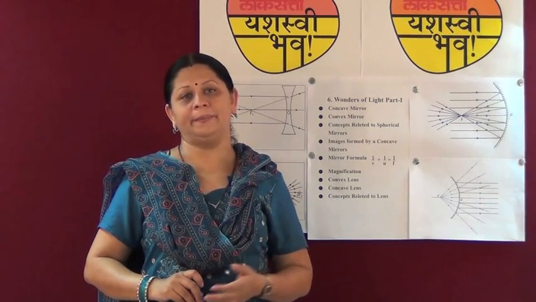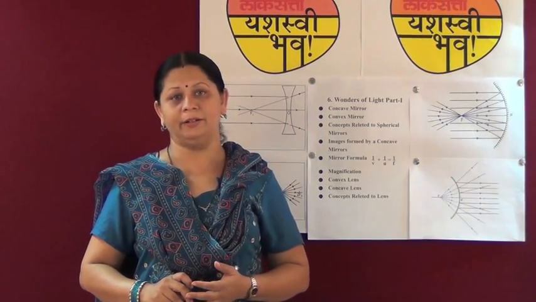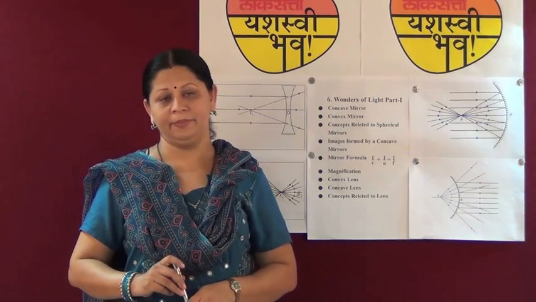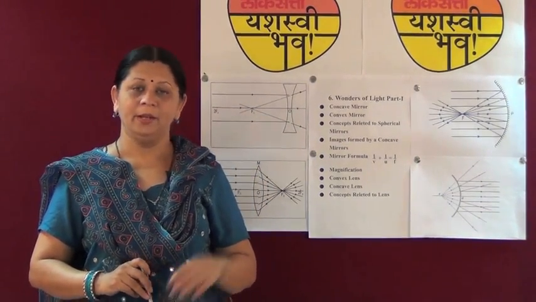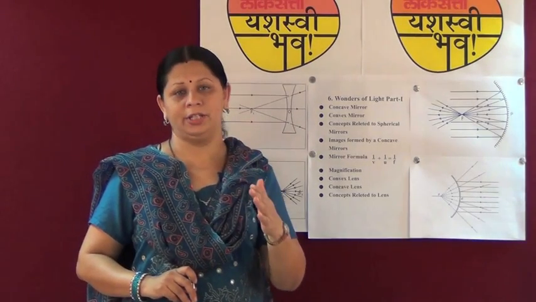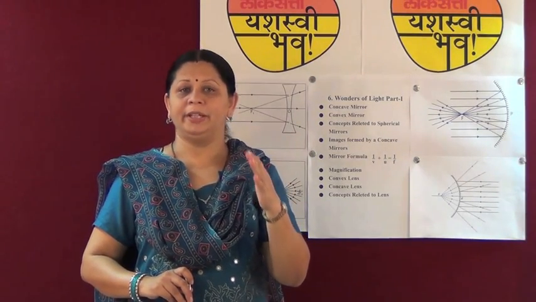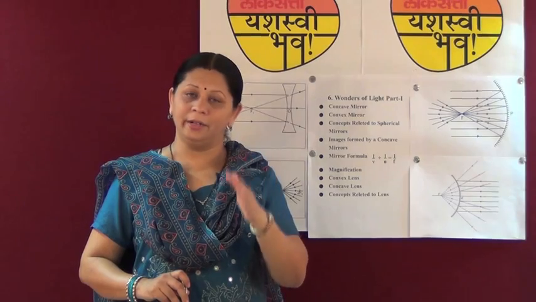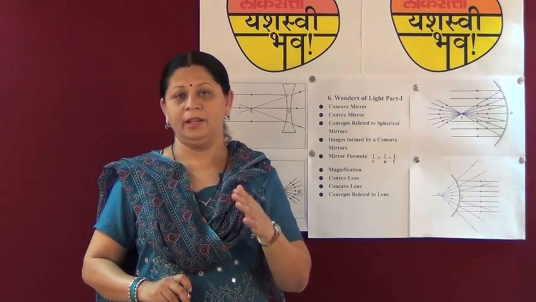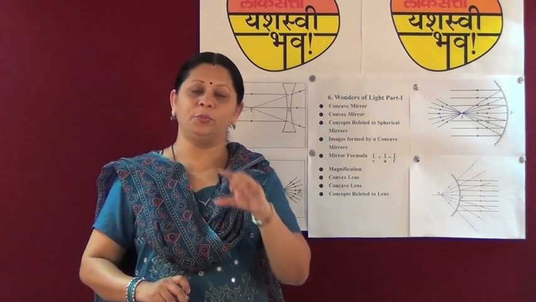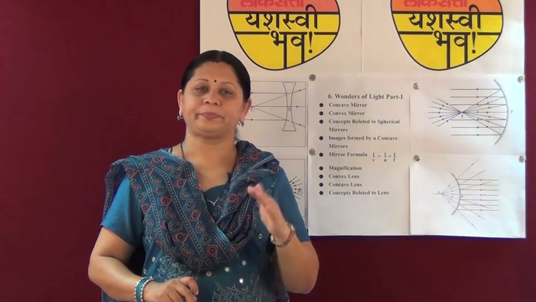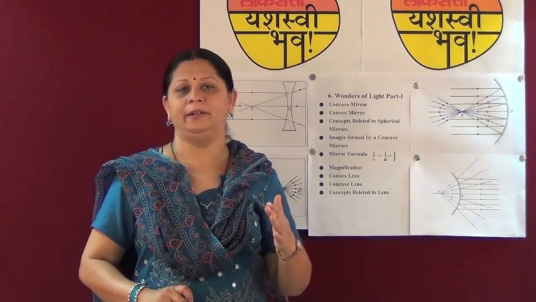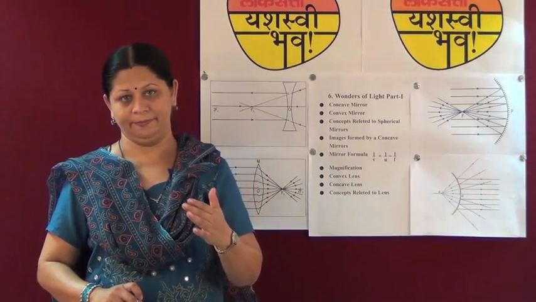Now here in this chapter we are going to see what is a mirror and what are spherical mirrors. So first let us see what is a mirror. What is a plane mirror? A plane mirror is a plain glass sheet coated with a reflecting surface and covered with red color. Red color is given to protect the reflecting layer. So with the help of a plane mirror we are going to get our image.